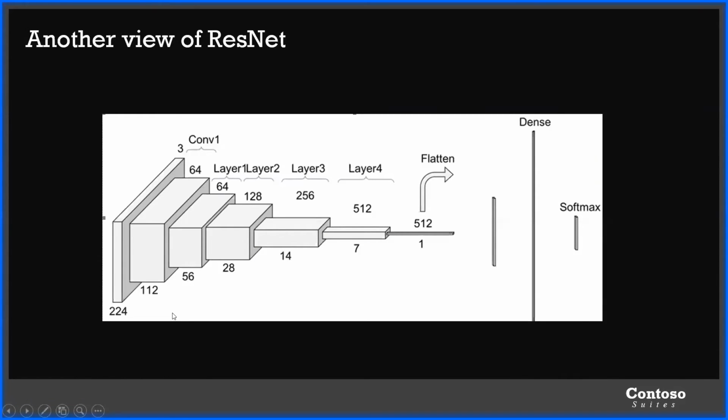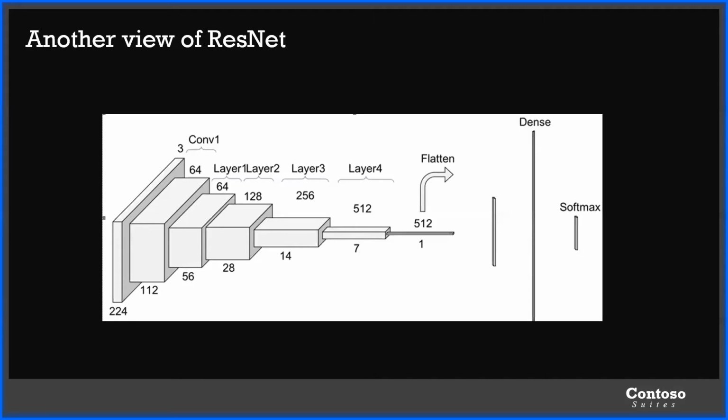Here is another view of ResNet. This image gives a clearer picture of what exactly is going on. First, the 3 cross 224 cross 224 input is convolved into 64 cross 112 cross 112 layers, and then 56, and then 28. What we are actually doing is reducing the entire picture into a single layer or a single array, and then it is applied to a classification algorithm.